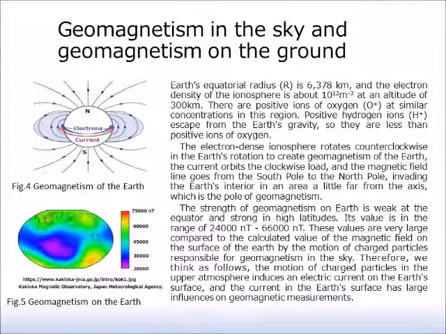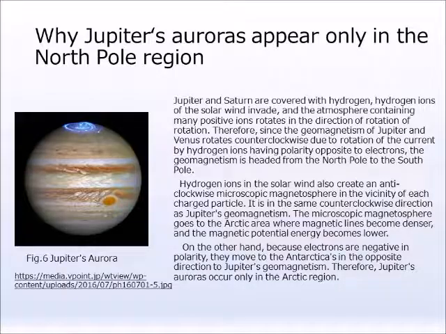These values are very large compared to the calculated value of the magnetic field on the surface of the Earth by the motion of charged particles responsible for geomagnetism in the sky. Therefore, we think as follows: the motion of charged particles in the upper atmosphere induces an electric current on the Earth's surface, and the current in the Earth's surface has large influences on geomagnetic measurements. Jupiter and Saturn are covered with hydrogen. Hydrogen ions of the solar wind invade, and the atmosphere containing many positive ions rotates in the direction of rotation.